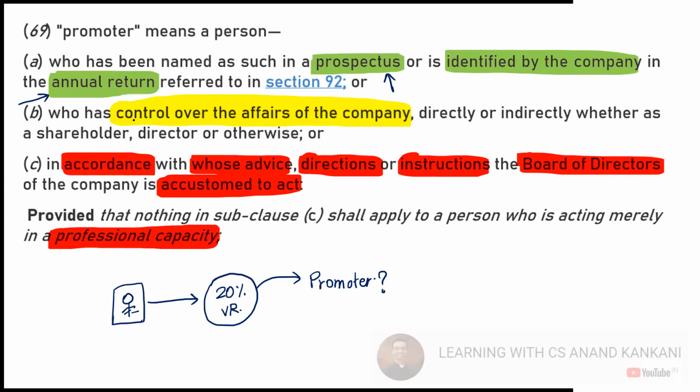See, in case of control, there is no problem. If I say I have 50.01%, then the debate goes off. Whether my name is there in the prospectus or in the annual return does not matter, because I have control over the affairs of the company. Therefore, I am the promoter of the company. But can a person with 20% voting rights be called a promoter? Answer is yes. He can be. I'm not saying shall. He may be. Okay. So this is the definition of the promoter.